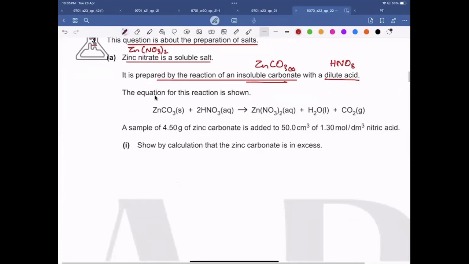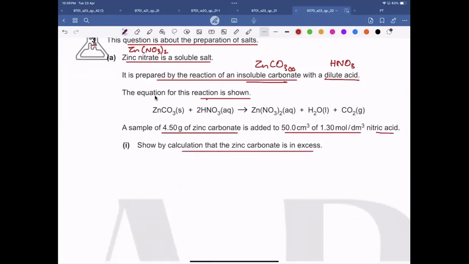Now the equation for this reaction is shown. A sample of 4.5 gram of zinc carbonate is added to 50 cm3 of 1.30 mol per dm3 nitric acid. Show by calculation that zinc carbonate is in excess.